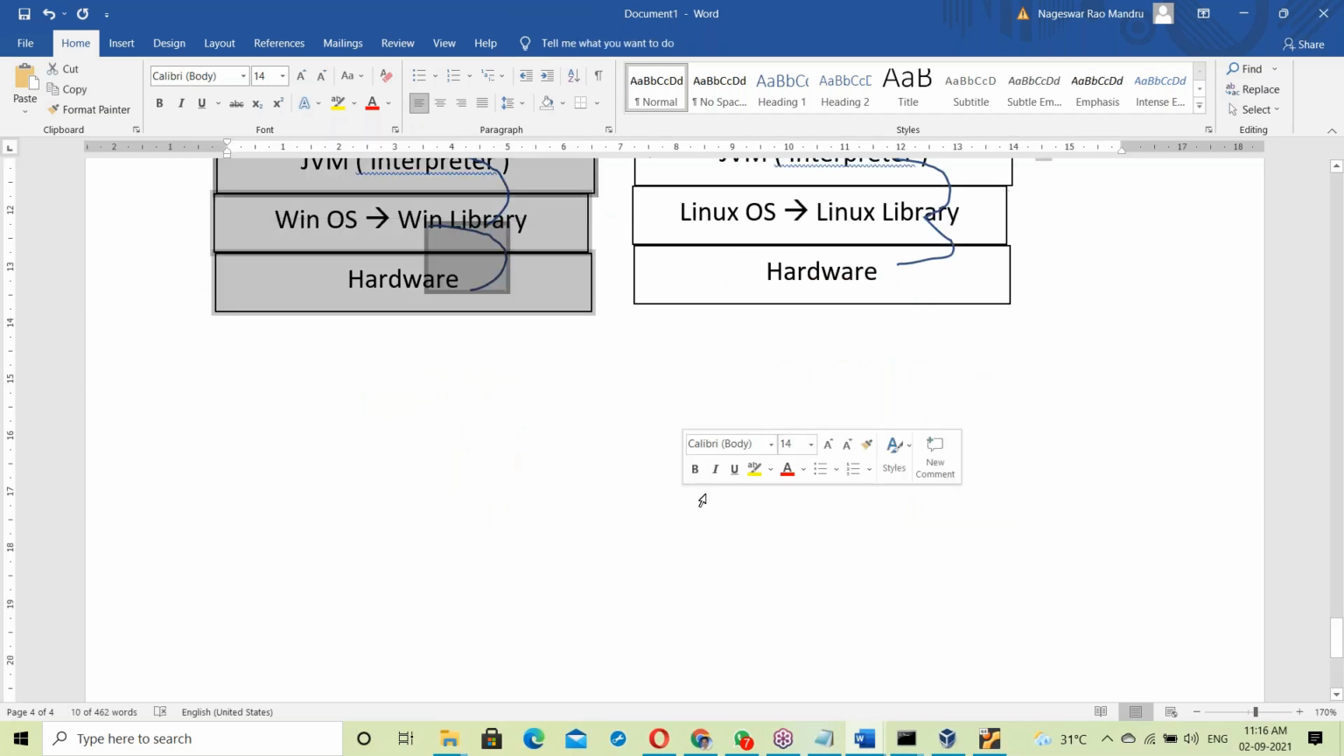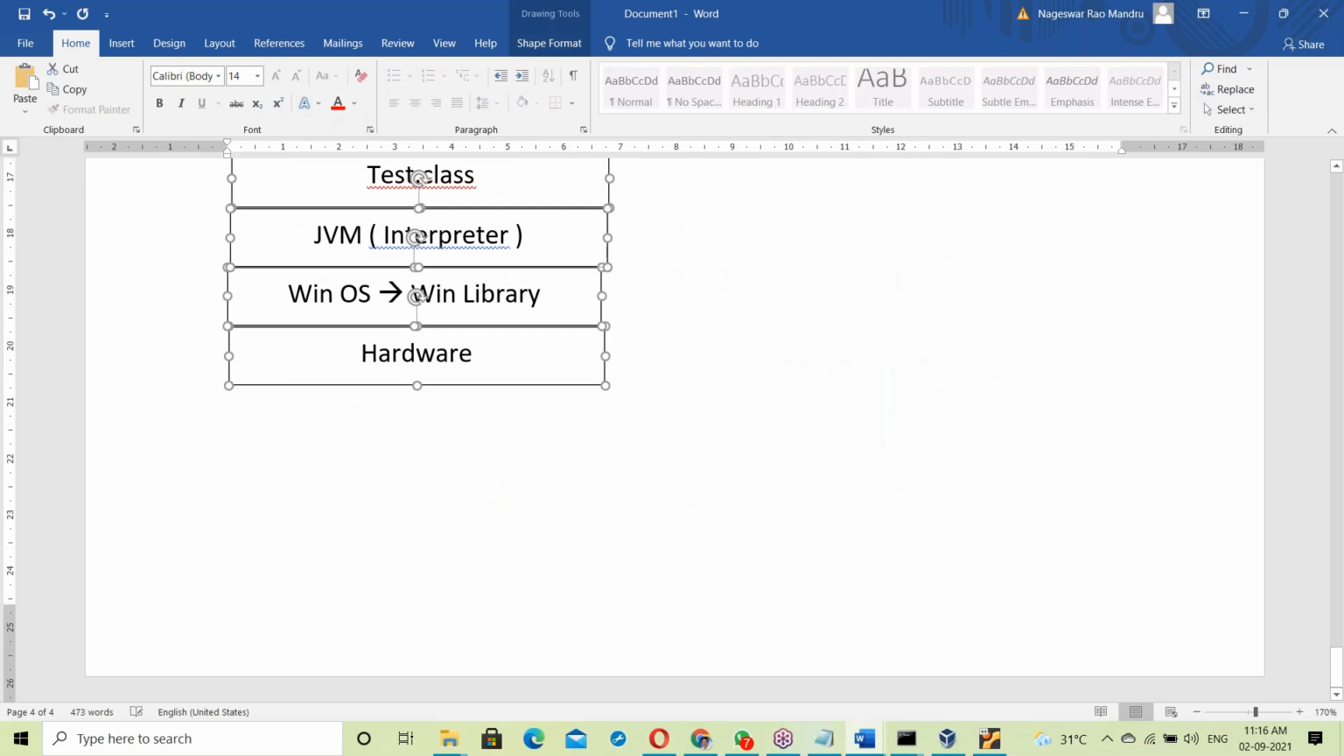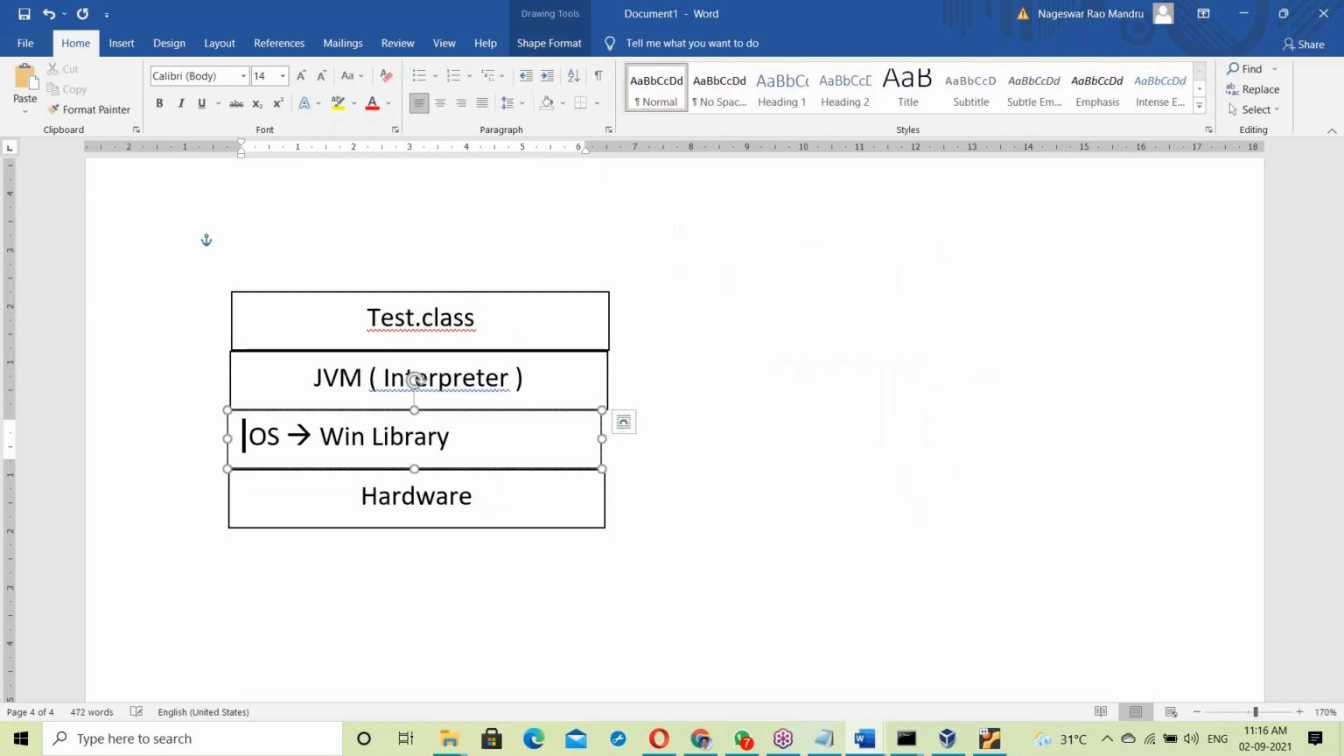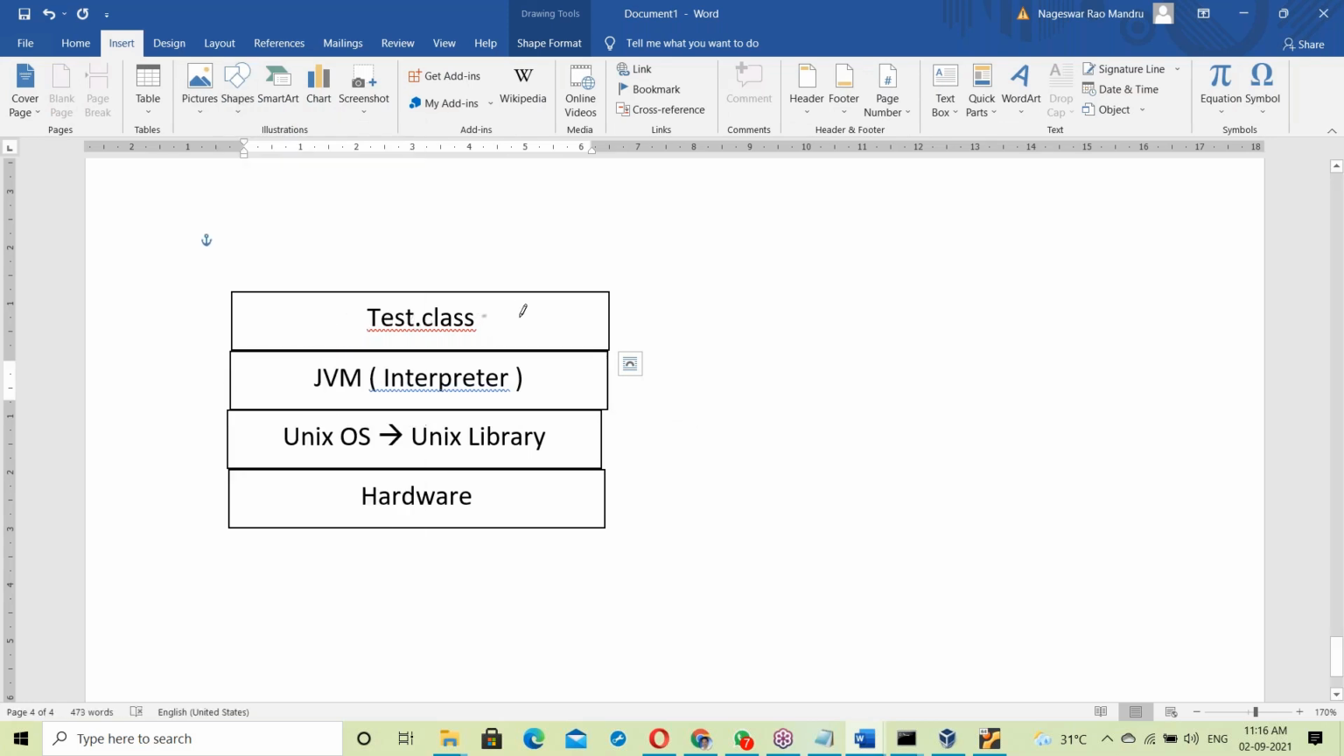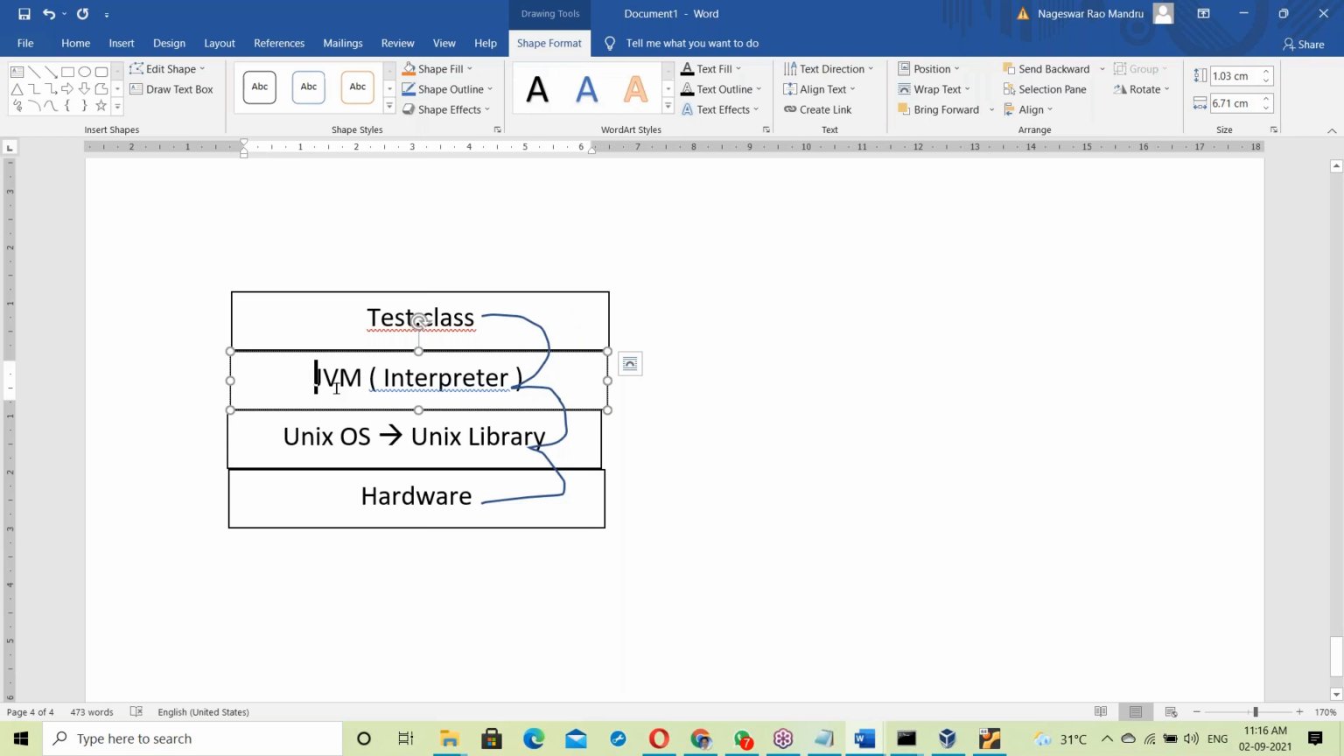Let us take one more platform, suppose a Unix platform. If it is Unix-based, there is a Unix library. The tested.class file is given to the interpreter in the JVM, and the interpreter links with the Unix library, then communicates with the hardware. So here also the JVM links with the Unix library.